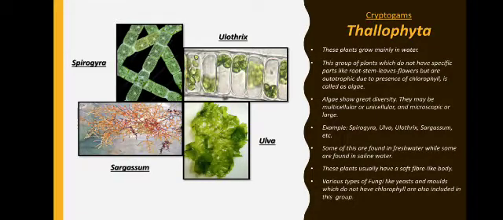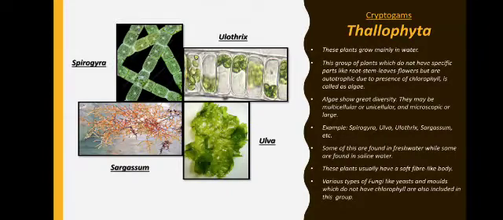Now, all these plants, they are algae, right? And they are of different types. They may be multicellular, unicellular, microscopic algae, for example Ulothrix. Then they can be large algae also. Followed, for example Spirogyra, Ulothrix, Sargassum, Ulva, etc. They may be living in fresh water or saline water, depends. Saline water will be salty water basically. These plants' body is soft, fiber like.